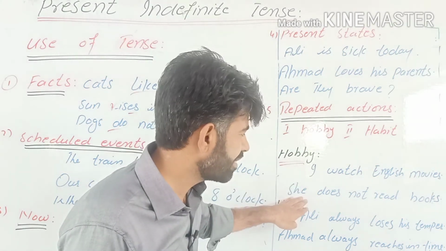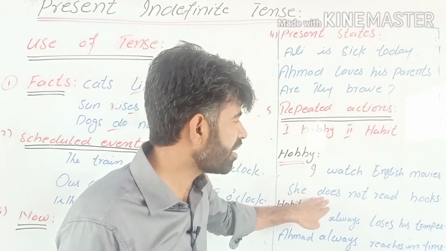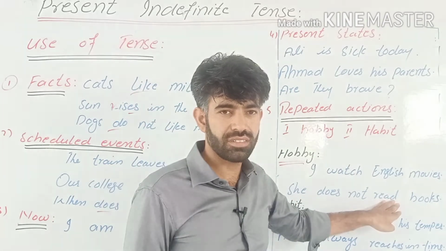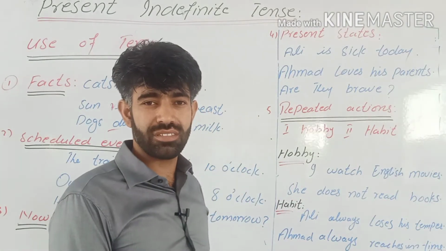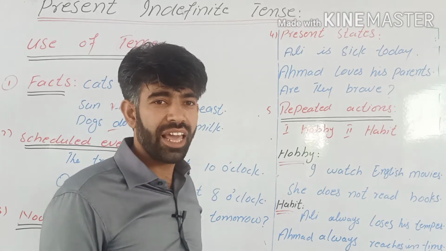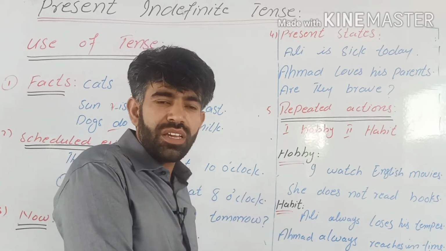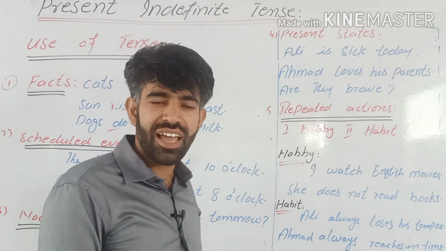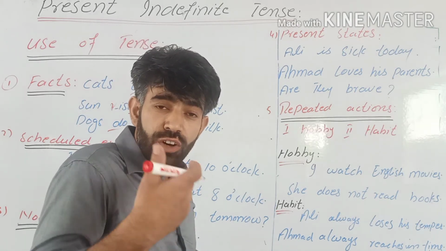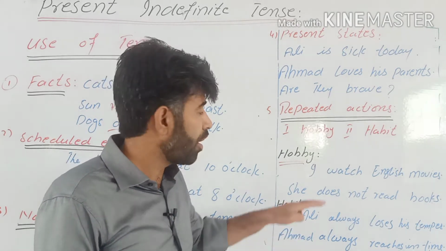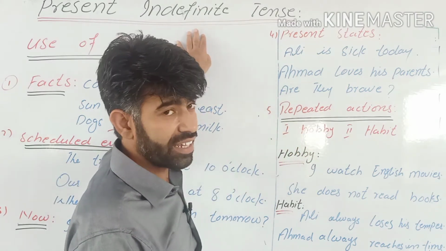So look at this second sentence. She does not read books. She does not like reading books. This is not her hobby. Like, if you want to talk about someone's hobby, or if you want to say that someone does not have this hobby, or if you want to ask about someone's hobby, you have to use present indefinite tense.